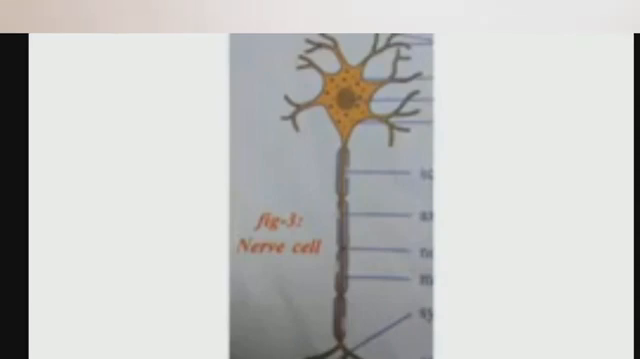Next one, axon. A lengthy and cylindrical structure which arises from the cell body of a neuron is called an axon. The projection longer than the remaining projections is called the axon. Axons of some nerve cells are covered with myelin sheath.